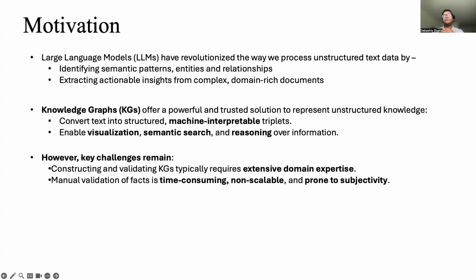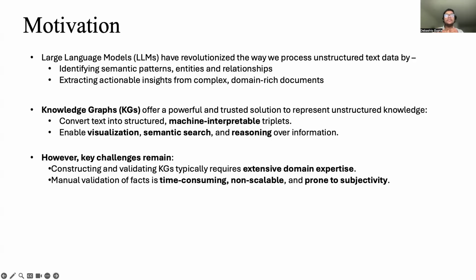And this is where recent advances in large language models come in. LLMs such as GPT-4 and Llama are now capable of understanding complex text and extracting semantic relationships, entities, and actionable insights even from highly domain-specific content.